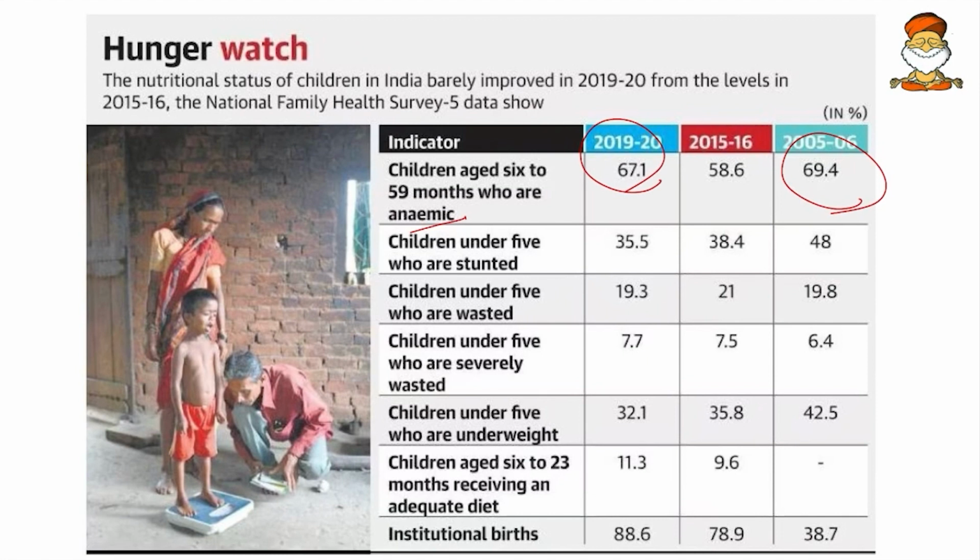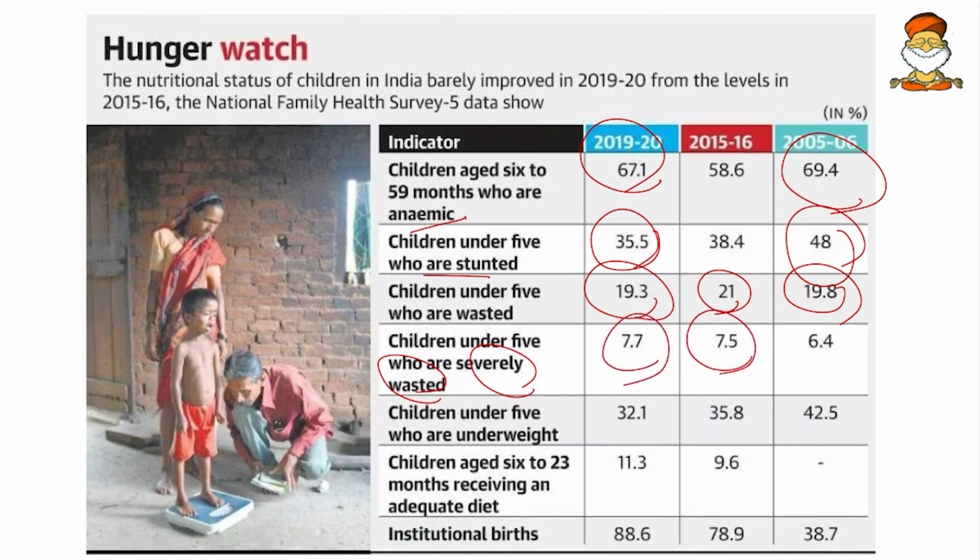Then children under 5 who are stunted. Stunting has also improved, from 48 we have reduced to 35.5%. Then children under 5 who are wasted. Here also, from 21 to 19.3, or 19.8 to 19.3. And then children under 5 who are severely wasted. This we have increased, from 7.5% to 7.7%. So that severely wasted, we will remember. And then children under 5 who are underweight. Here also we have improved from 35.82 to 32.1%.